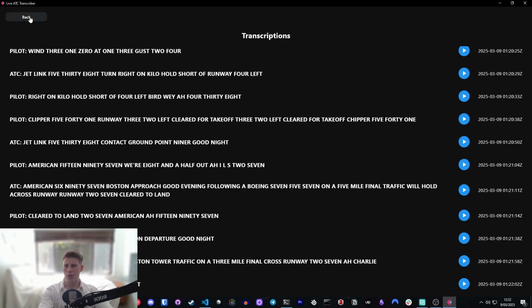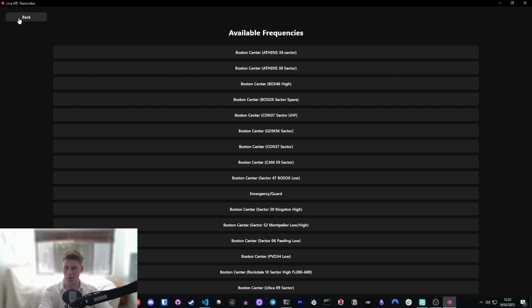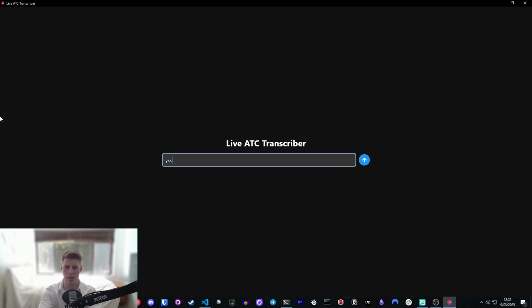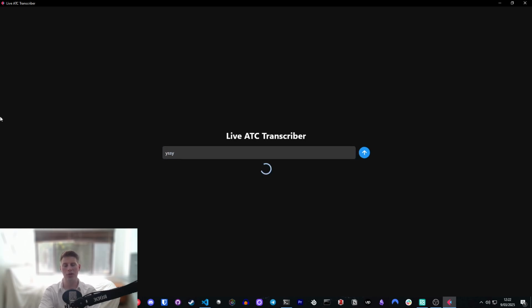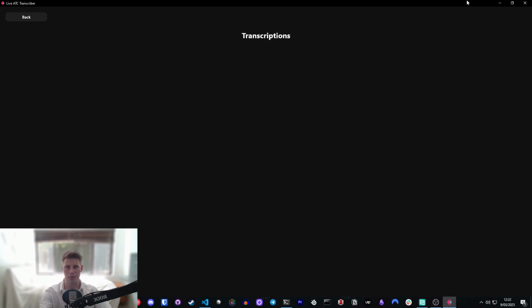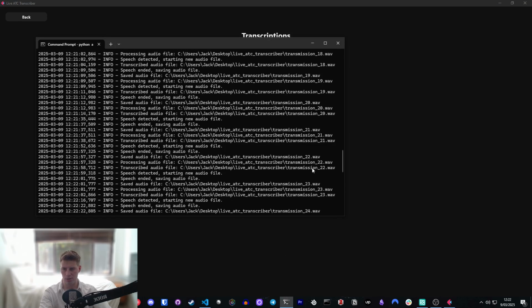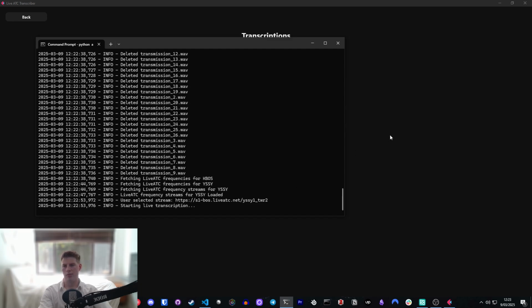There we go. If you wanted to run a different airport or a different frequency, you could just hit back. You can select whatever frequency you want here, back again, and then we can type in a new ICAO code. It'll do a new scrape. So in this case, it's Sydney Airport. And then we can pick some of the frequencies there. So I can do the ATC or Sydney Tower, for example, and we can start to get that running. We can see the logs here running.